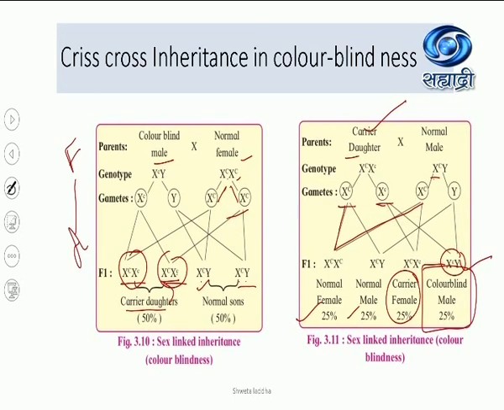Such type of inheritance can be asked in the exam. They can ask you what will happen if a colorblind male marries a normal female. Show the inheritance pattern. Or show what happens if a carrier daughter marries a normal male. Or they may show any other thing, like a colorblind male marries a carrier daughter. In that case, females also have a chance of becoming colorblind. Crisscross inheritance. I hope you understood. Very, very simple. This is how crisscross inheritance is shown by recessive sex-linked genes.